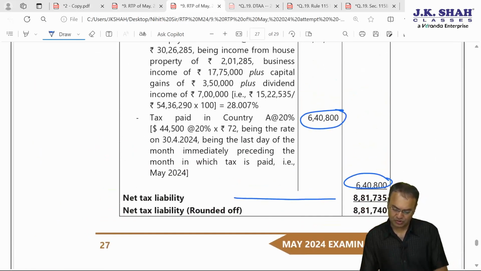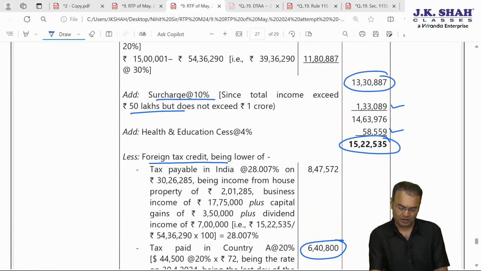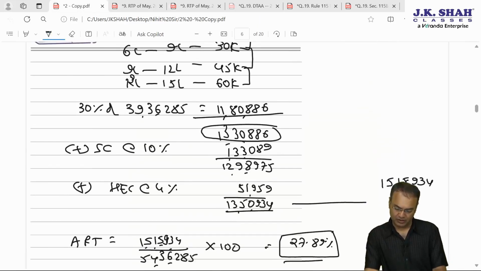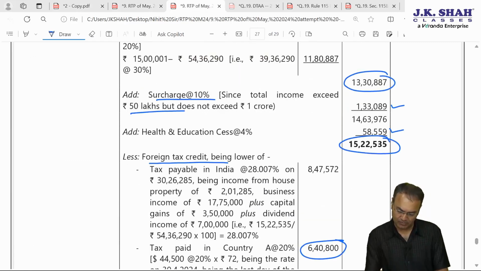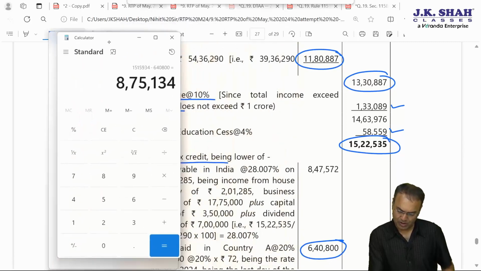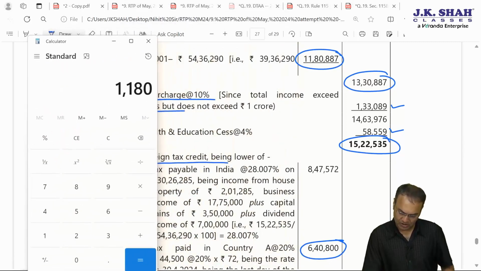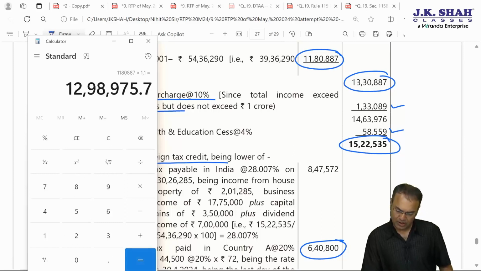Again there is a difference. 1522 535 they are getting. We are getting 1515. 1180, 886. Have we made any mistake? Till here correct? What has the institute done? 1180, 887 into 1.10, 1298. Okay, so their total is wrong. The institute has made a mistake.